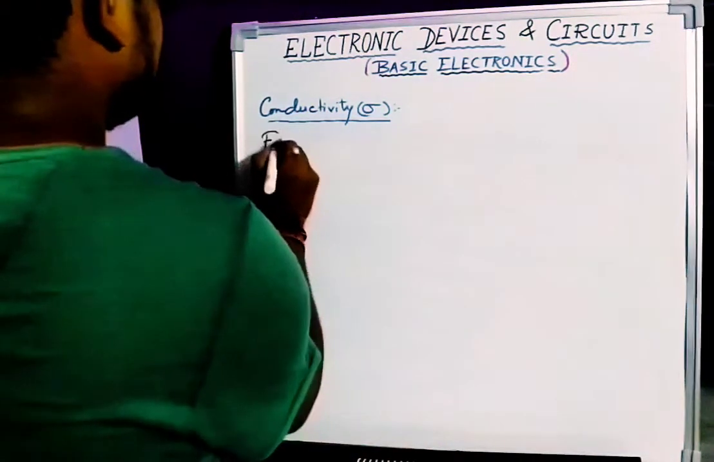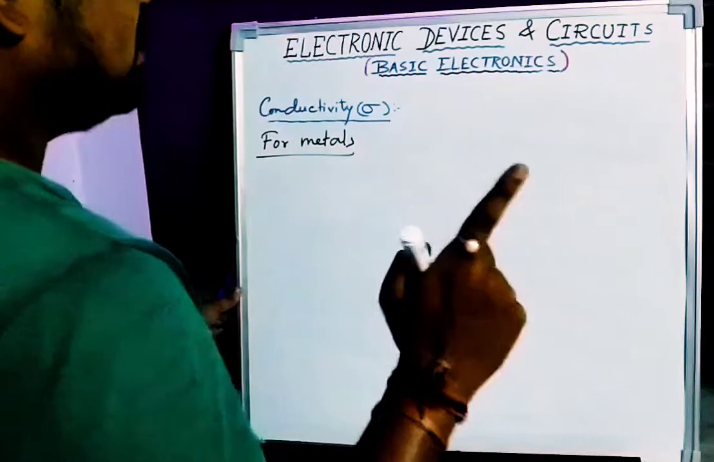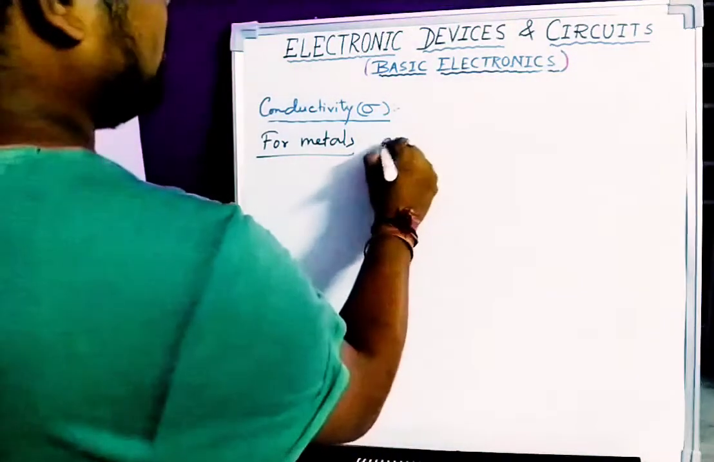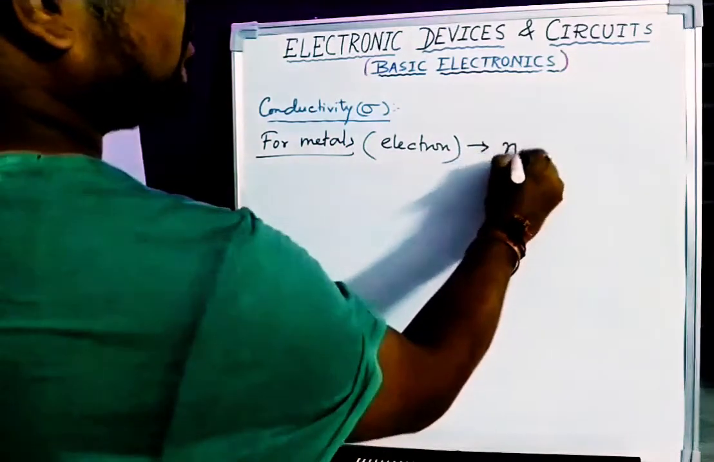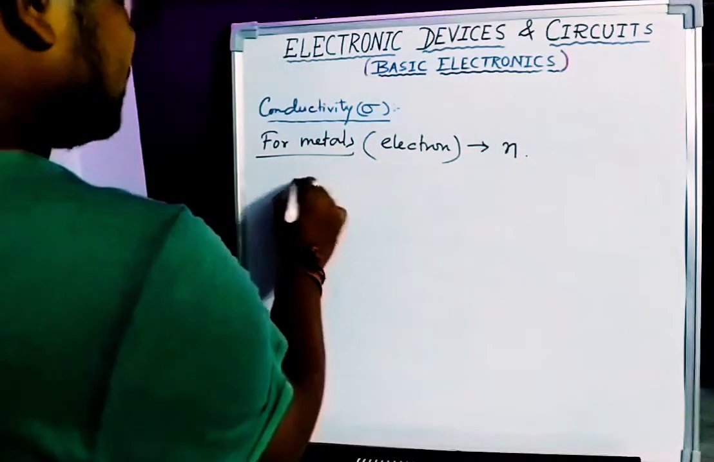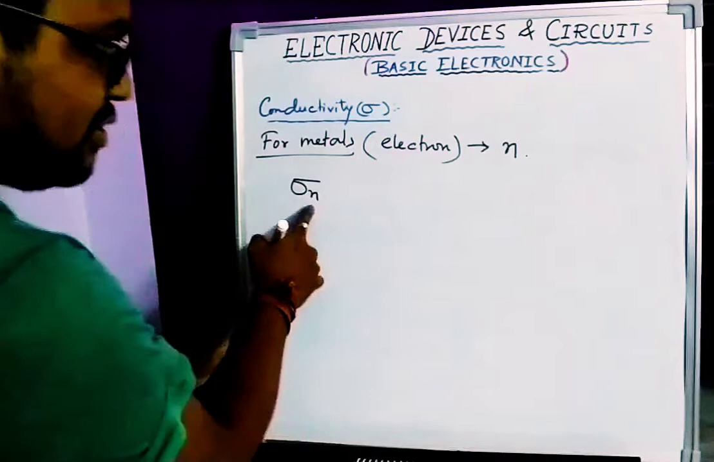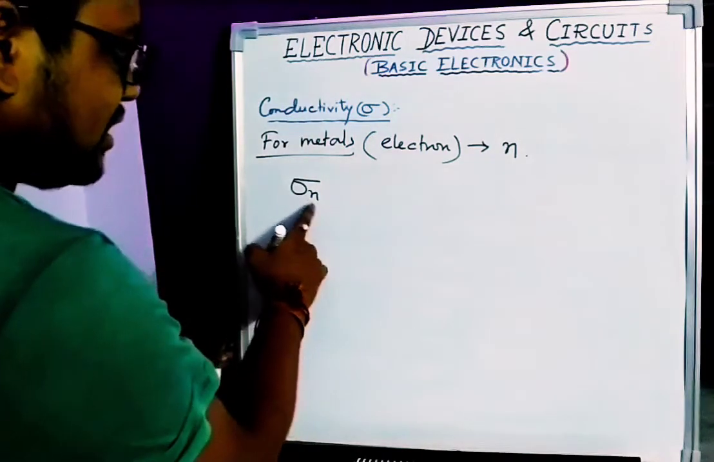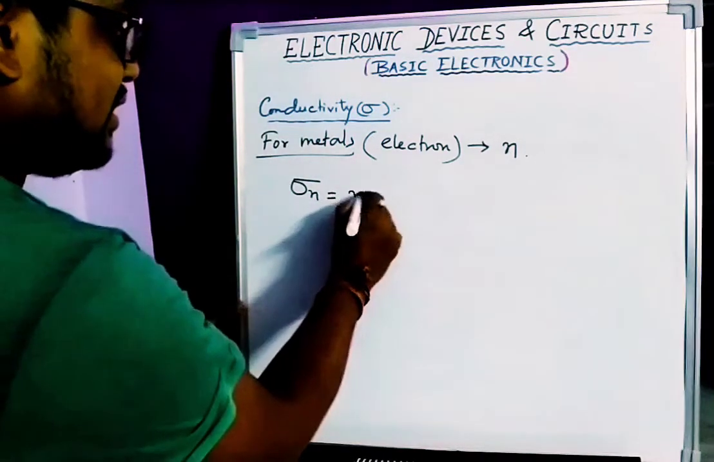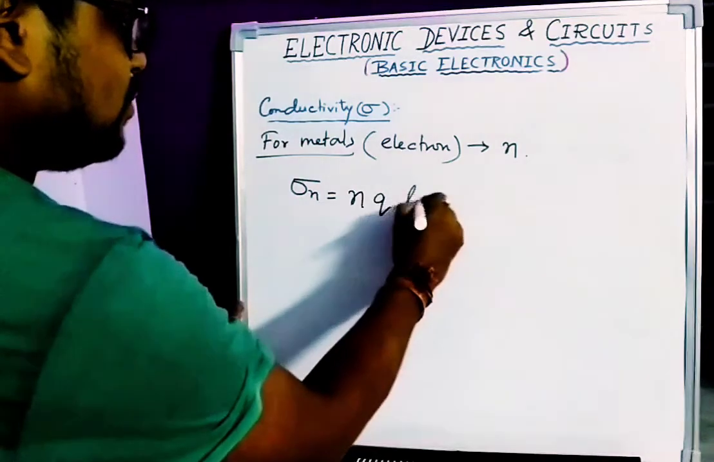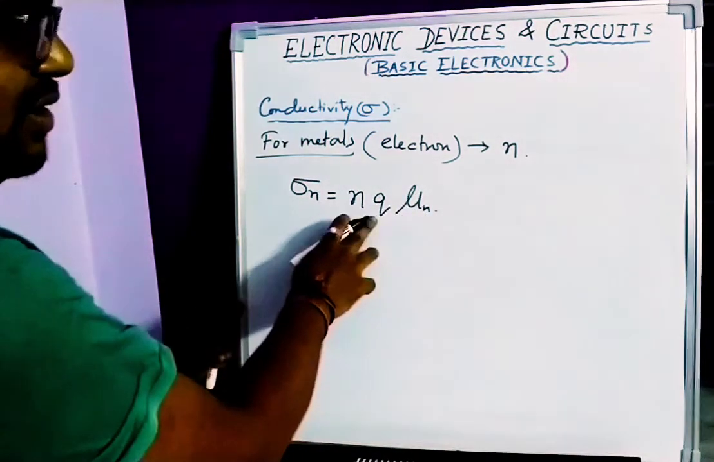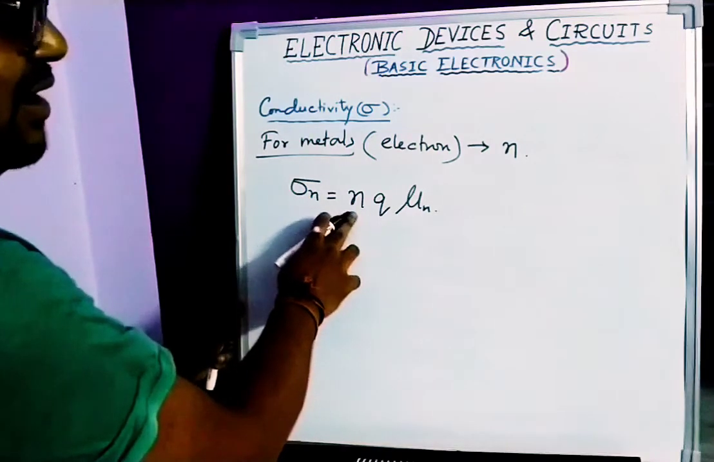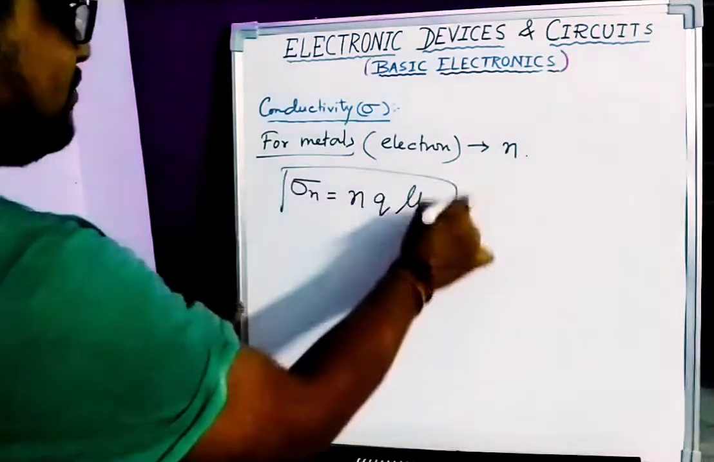For metals, only one type of charge carrier is present, that is called electron. In case of metal, there is no concept of hole, so electron concentration is known as n. So in case of conductor, it is sigma = nqμn, because only electron is present. So conductivity due to electron is denoted as nqμn. Here μn means electron mobility, q means the charge of an electron, and n is the electron concentration. So this is for metal.